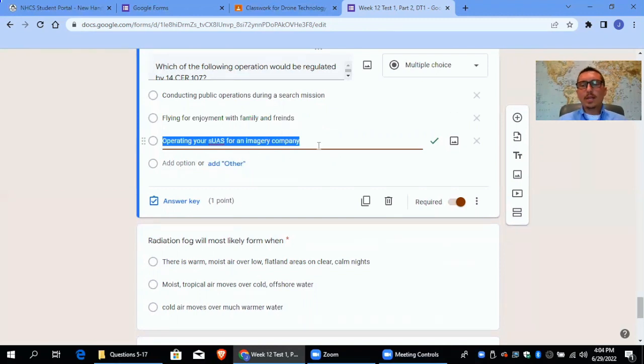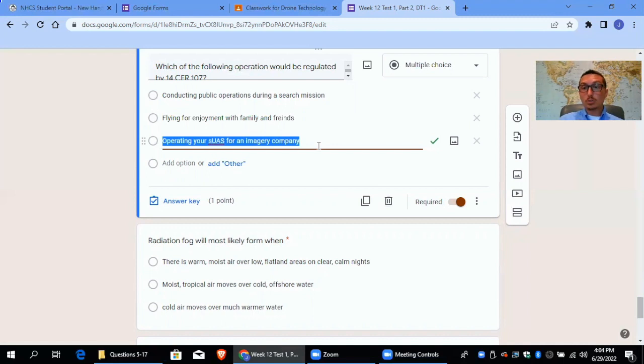So basically, if you want to just buy a DJI Mini and go out and fly it and take videos or pictures of yourself, and you're not selling it to anyone and you're not using it for work, you do not need this Part 107 license. You need this Part 107 license if you're going to do anything that's related to work, if you're getting compensated for it in any way.